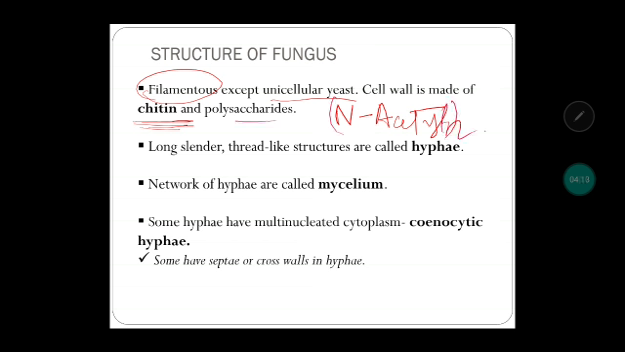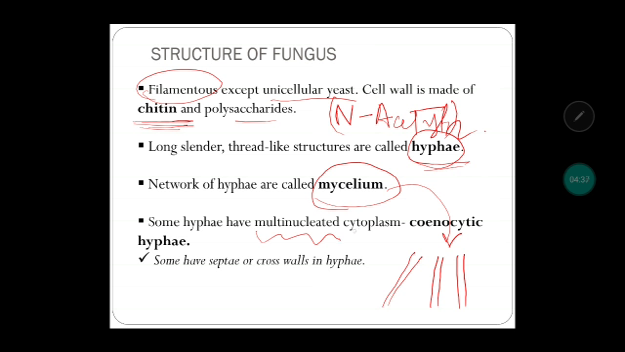It is made up of a variety of polysaccharides, means carbohydrate polymers. Now, the important point over here is the difference between these two terms, hyphae and mycelium. Hyphae are thread-like structures like these, and a collection of these thread-like structures is referred to as mycelium. These hyphae can have many nuclei, so multinucleate. Such type of hyphae is called cenocytic. For example, I take this hypha. It contains more than one nucleus, right? So this will be referred to as cenocytic hyphae.